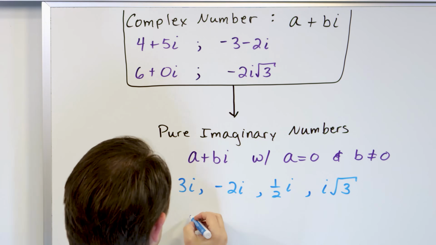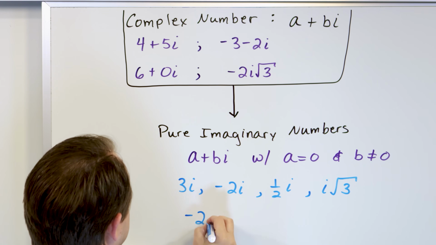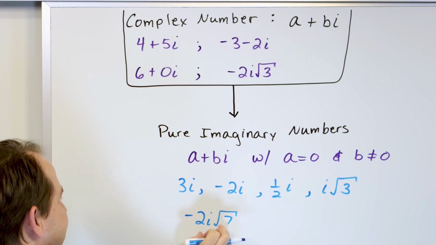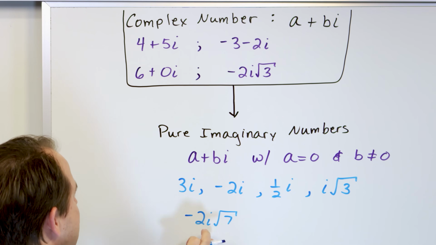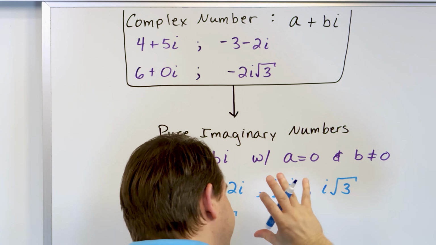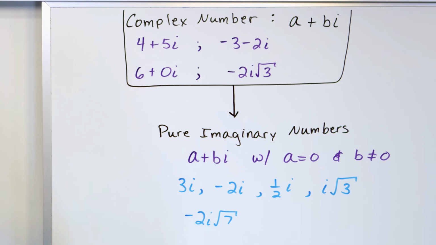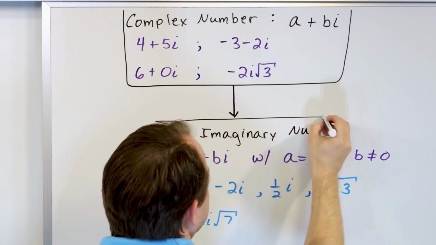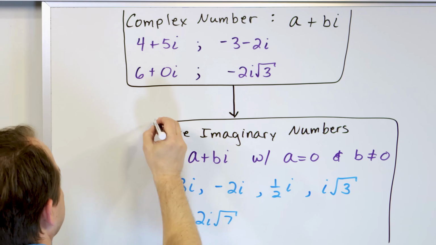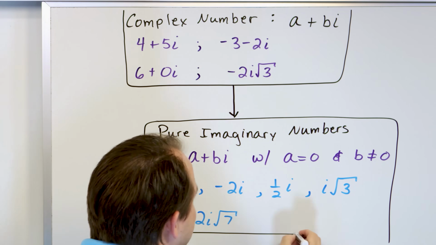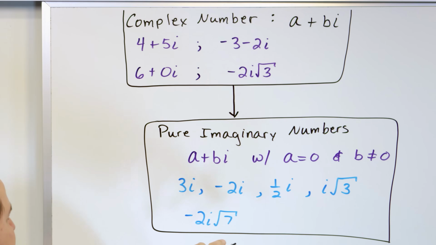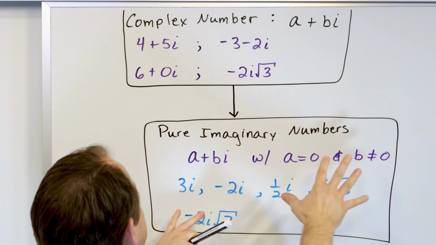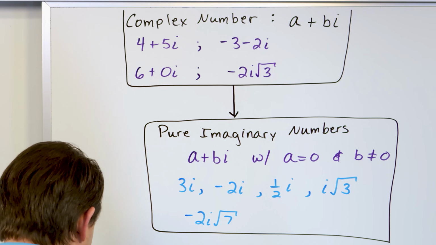Of course, let's go down below here. We could have negative something crazy, 2i times the square root of 7. So any number, radicals, negative, positive, fractions, doesn't matter. If you have an i and it's just purely imaginary, we call that, obviously, a purely imaginary number. So let me draw a box around all of this stuff. All right? So if this describes what lives under the complex numbers, one subset of complex numbers are the purely imaginary numbers, and the other subset is going to be the purely real numbers.